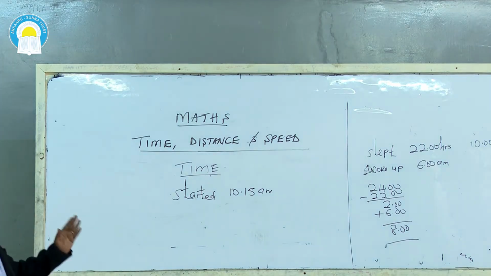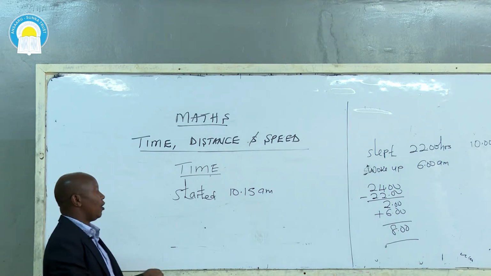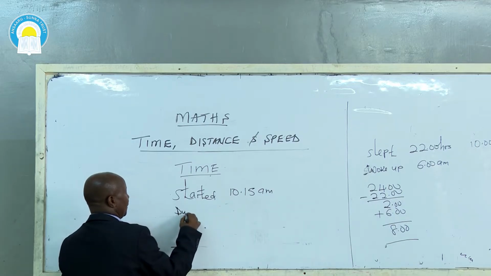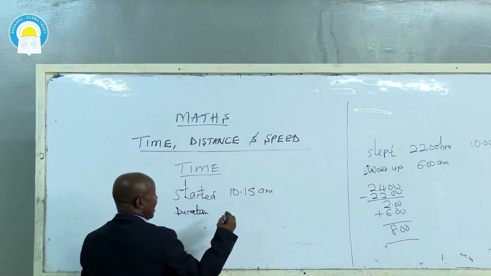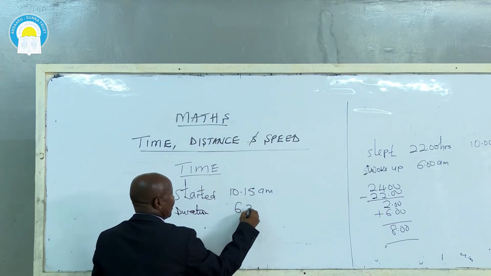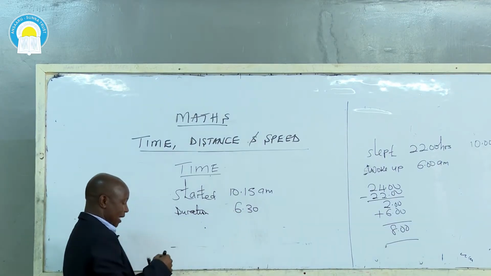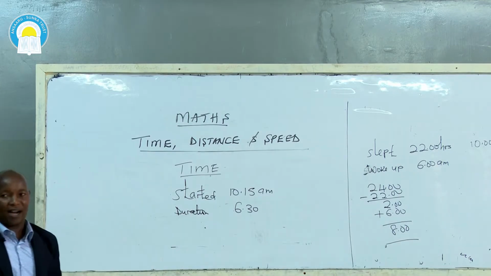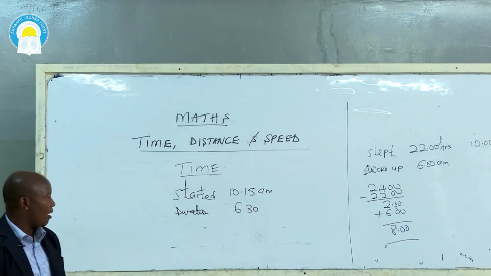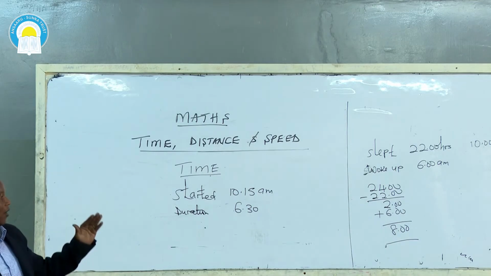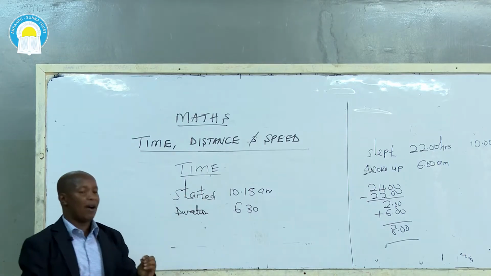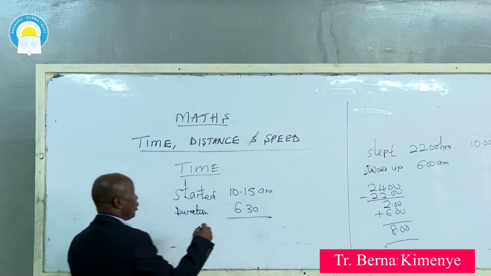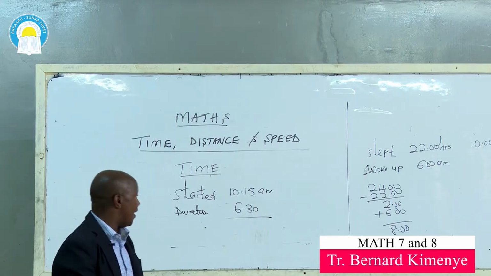The meeting started at 10:15 a.m. and you are told the meeting took 6.5 hours. This is duration now. It took 6.5 hours. 6.5 hours is the same as 6 hours and 30 minutes. I repeat again. The meeting took 6.5 hours. In our normal time now, half an hour is 30 minutes. So if the meeting started at 10:15, you have to add 6 hours and 30 minutes. Now, when we add together, we are going to get the time that the meeting ended.